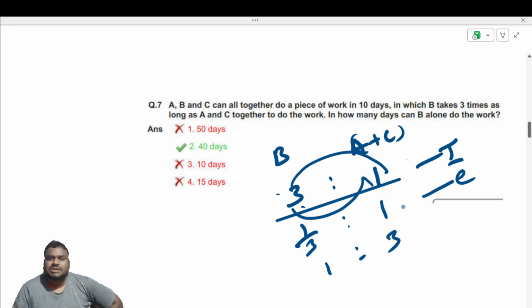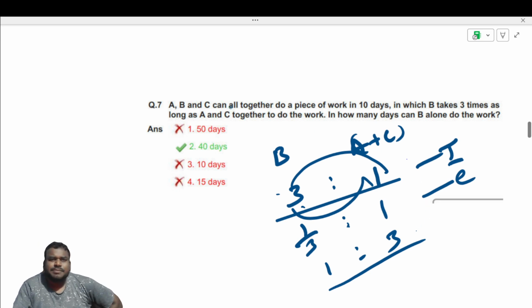Or else you can take 1 by 3 is to 1, then 3 will come here, so 1 is to 3 it will become. So this is the efficiency. When we do ratio and proportions, you will be very clear about how you can find the ratios easily. For now, just understand this procedure. So 1 is to 3 are the efficiencies.